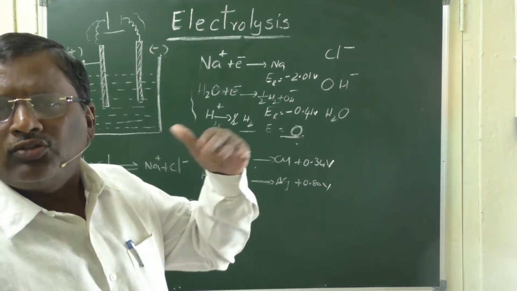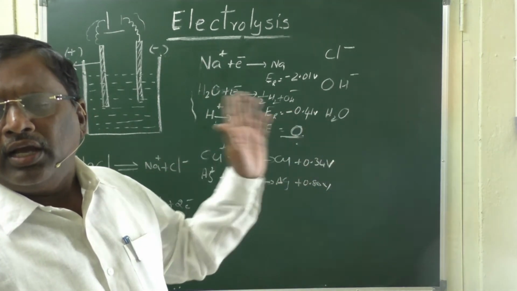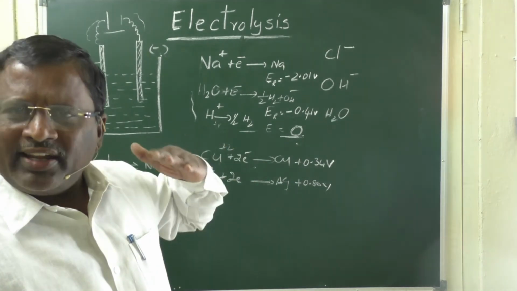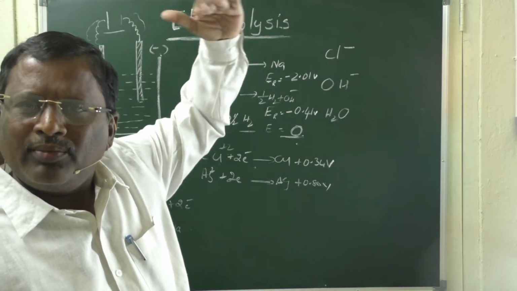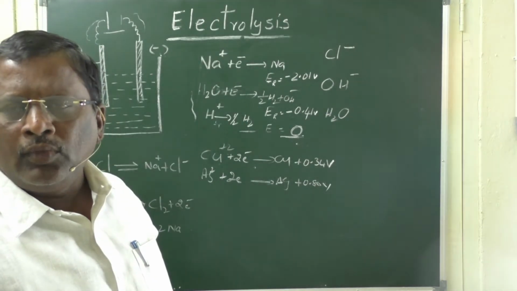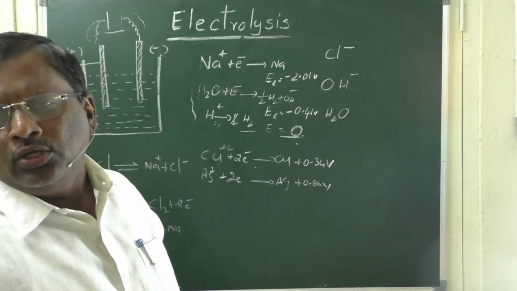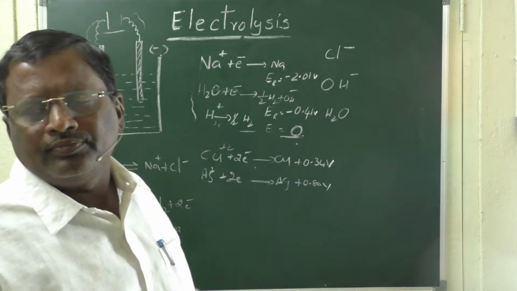But any active metals, lithium, sodium, potassium, calcium, aluminum, magnesium, whatever are present above hydrogen in the electrochemical series, you cannot get those metals during the electrolysis of their aqueous solutions.